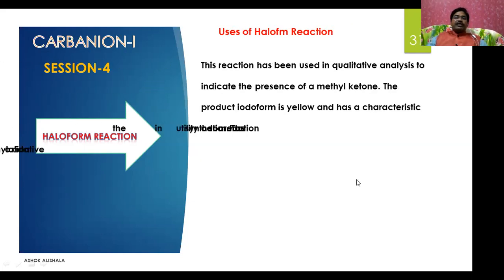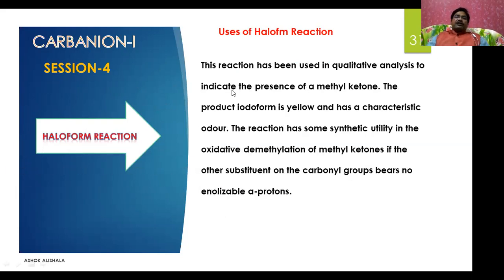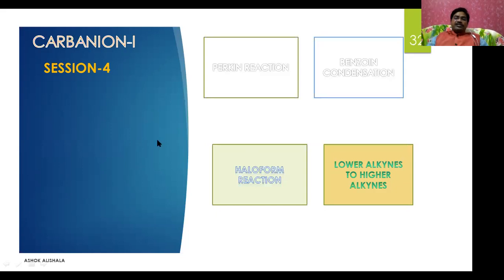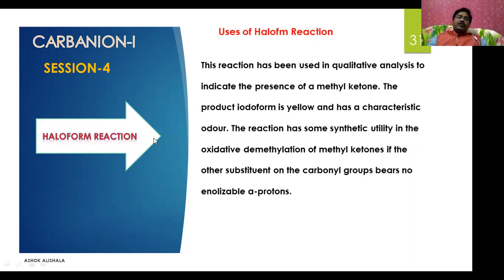What are the uses of the haloform reaction? This reaction has been used in qualitative analysis to indicate the presence of a methyl ketone. The product iodoform is yellow and has a characteristic odor. The reaction also has some synthetic utility in the oxidative demethylation of methyl ketones, where the other substituent on the carbonyl group bears no enolizable alpha hydrogen. With this we can conclude the haloform reaction with its uses.